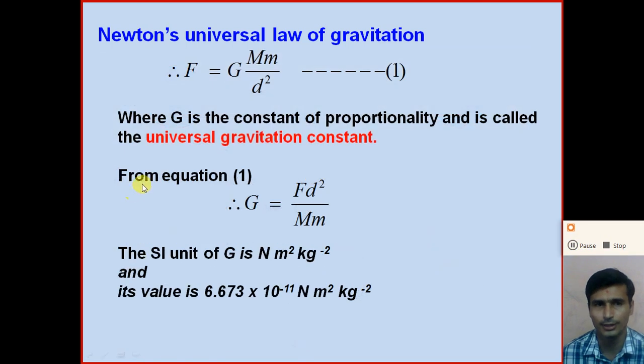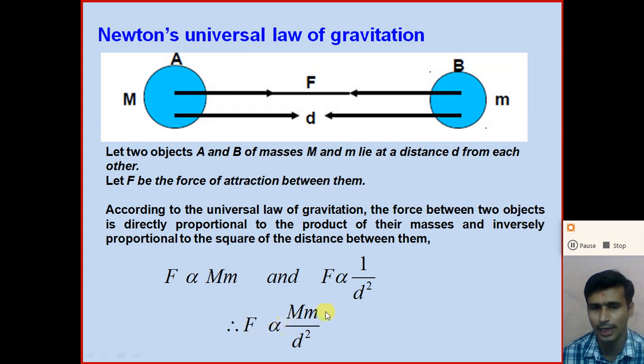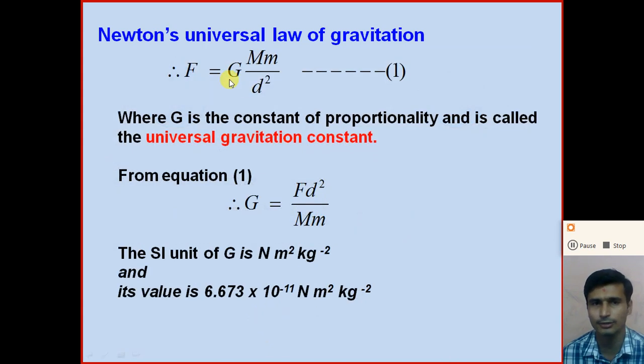So now dear student, if you remove the proportionality in the above equation, F proportional to Mm divided by d square, capital M small m divided by d square, we require one constant, right? And this constant is capital G. So the formula of Newton's universal law of gravitation is: gravitational force between the two objects F is equal to capital G Mm divided by d square, capital M and small m.